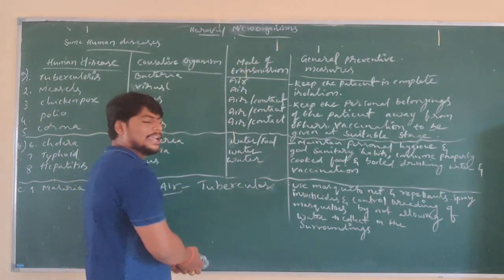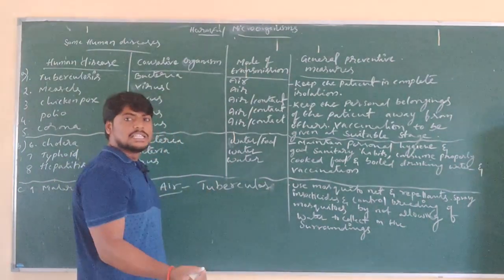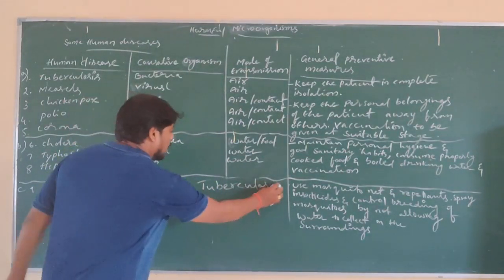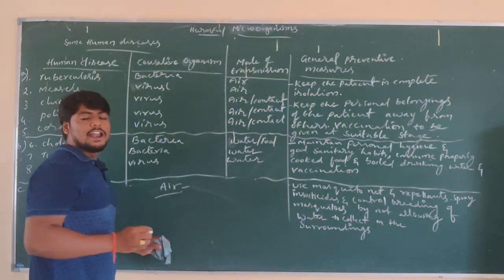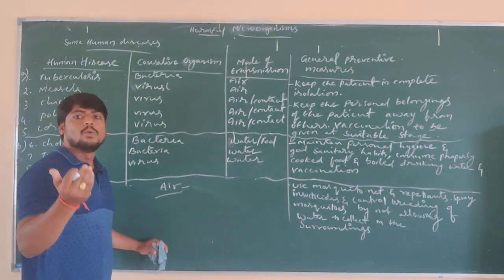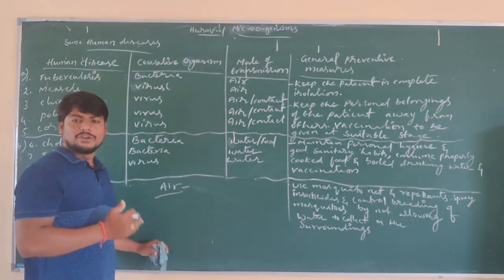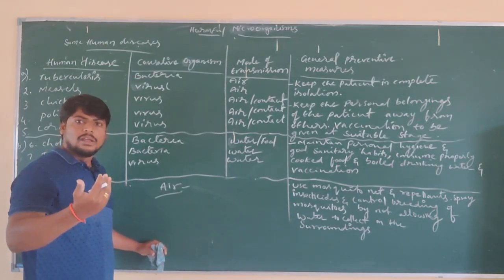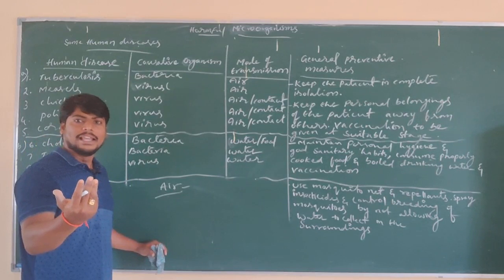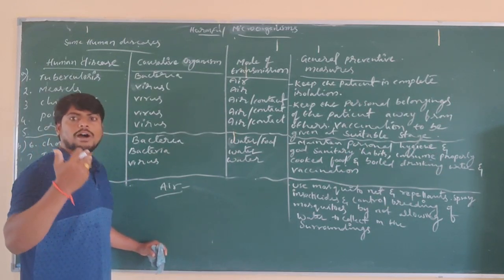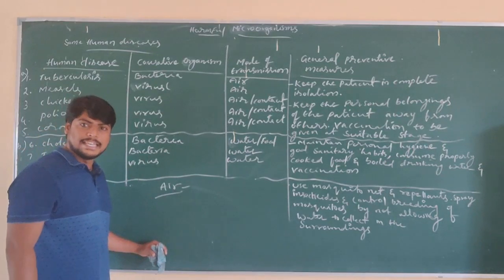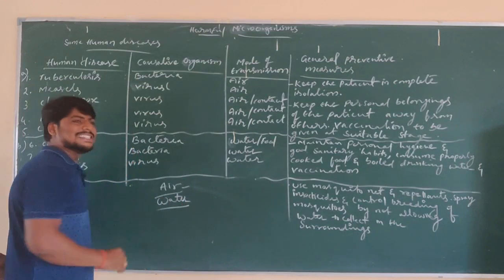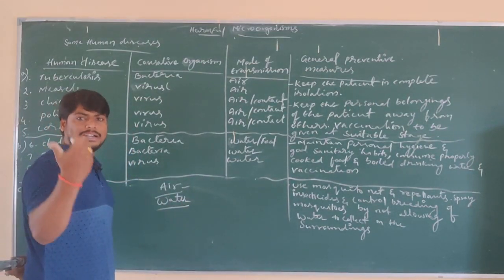Common cold, as we know, is also an airborne disease which can be easily transferred from one person to another person. And diseases can also be transferred through water and food. So any disease that can be transferred through water and food is also called a waterborne or foodborne disease. So, through the water, diseases that are transferred by means of water.